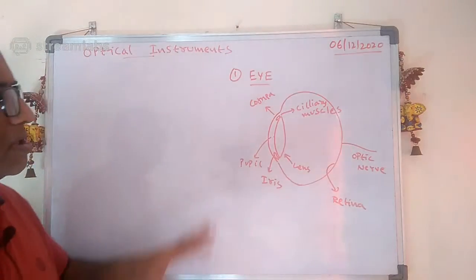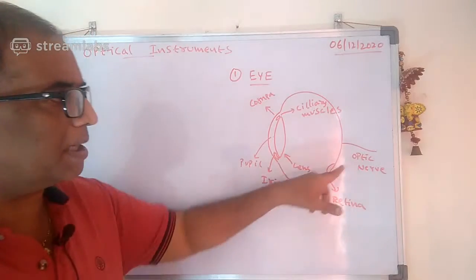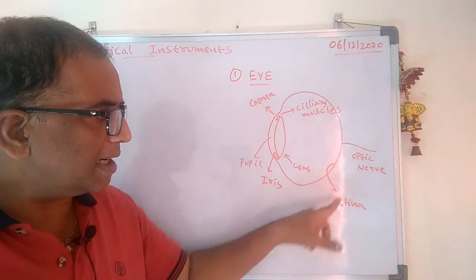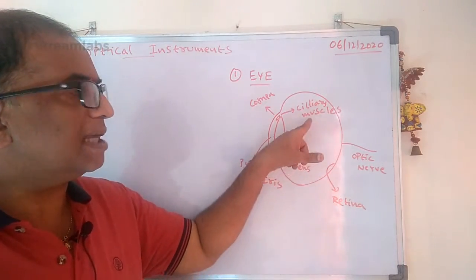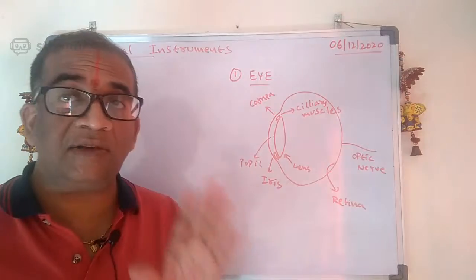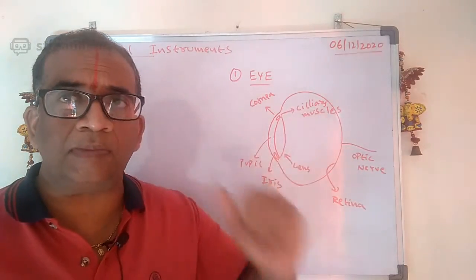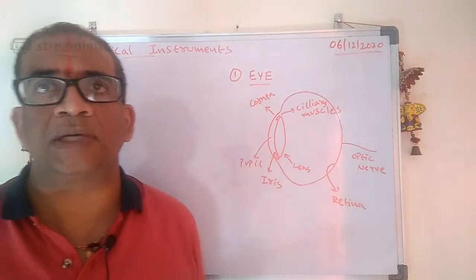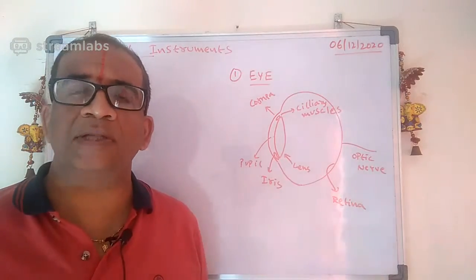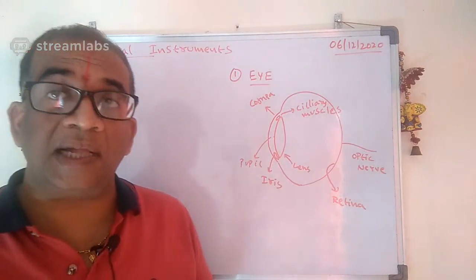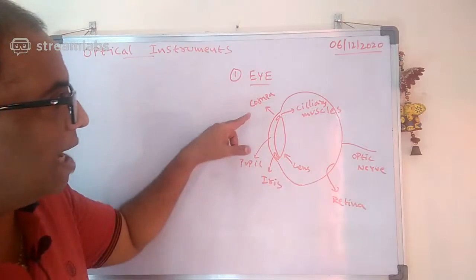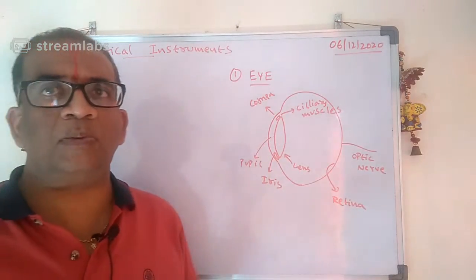So what are the main parts of the eye we got here? The optic nerve, which will carry the optical signals to the brain, and the retina, where the images are formed. The ciliary muscles are those which will change the focal length of the eye. Sometimes you see nearby objects, and sometimes you need to see very far off objects. Based on that, your eye has to adjust its focal length. That's a natural phenomenon, and it is possible through the ciliary muscles. Then we have the cornea, the outer part of the eye, which will protect the eye.